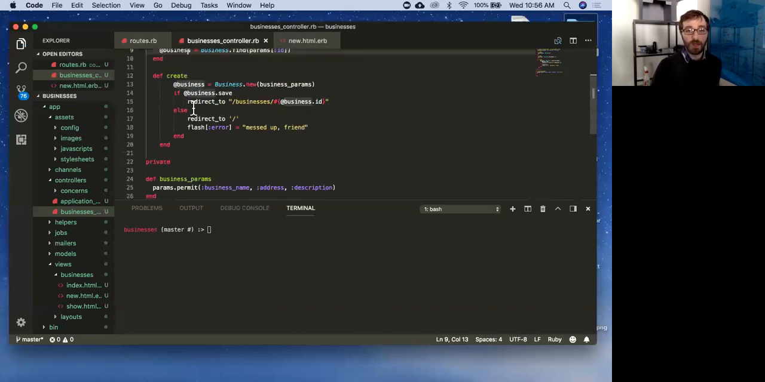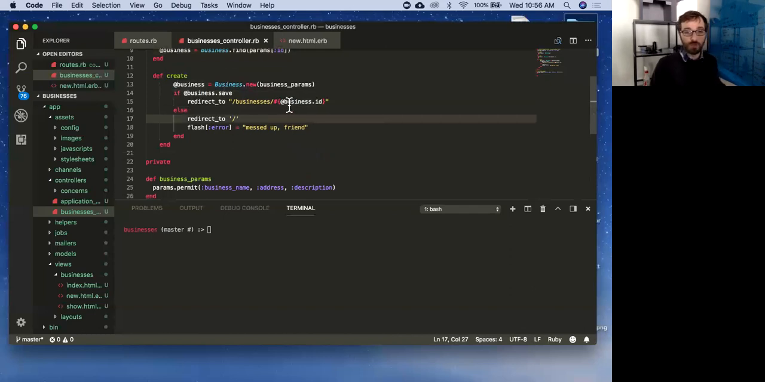Cool. If it does not save, so when I run this line of code, it will, one, actually try to save it to the database. So we'll actually do that. And then it will either be truthy or falsy, right? So if it doesn't save, it will return false. It did not save, which means it will not run this code, because if the if statement is false, it will go to its else.